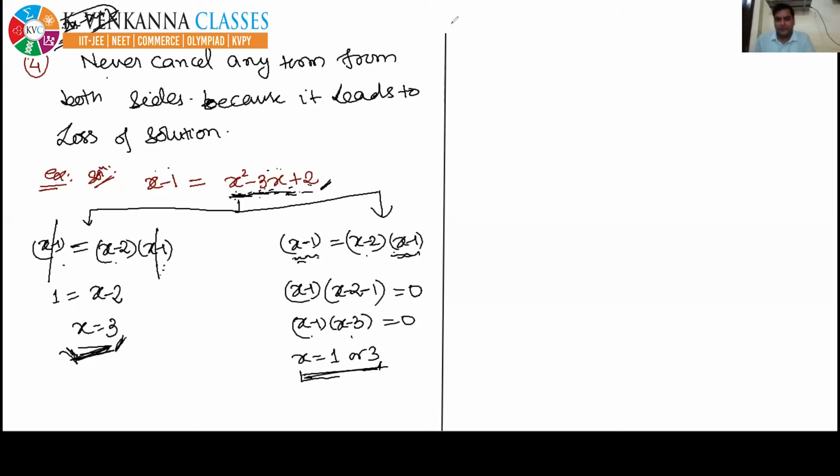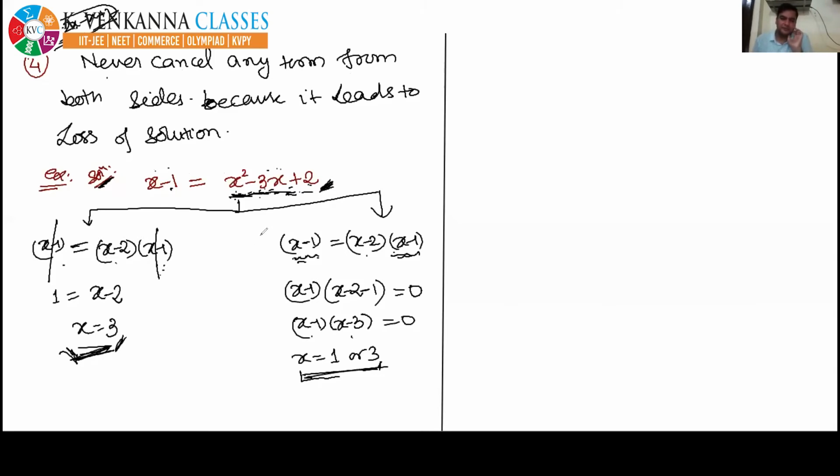See everyone, the fourth precaution is you have not to cancel any term from both the sides. Why? Because it leads to loss of solution. If you cancel any term from both the sides, you will get a lesser number of solutions. I gave you an example: you have to solve the given equation.